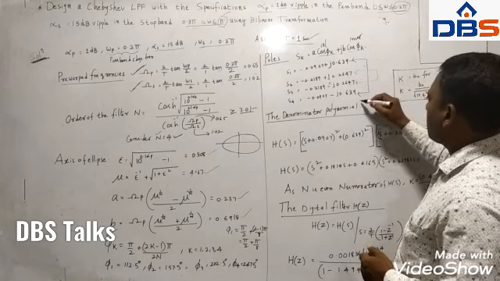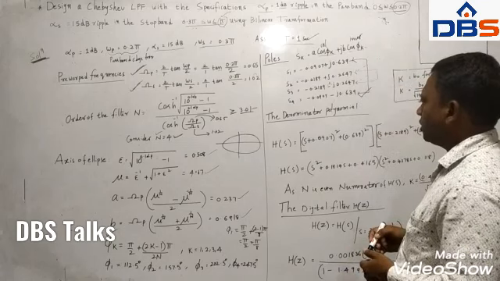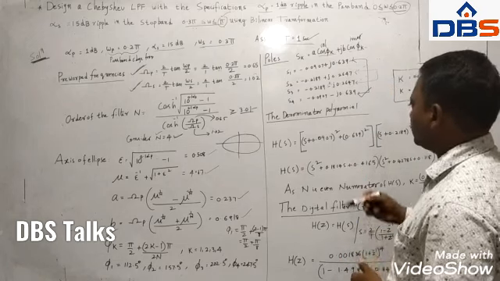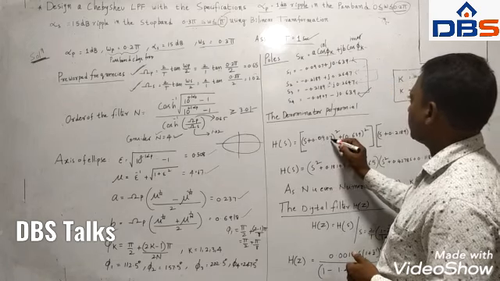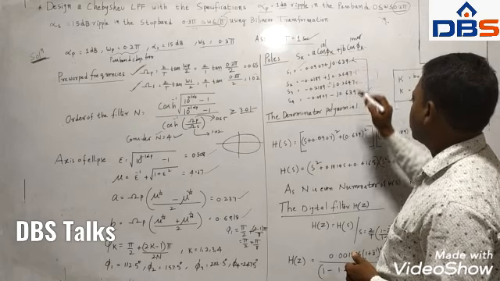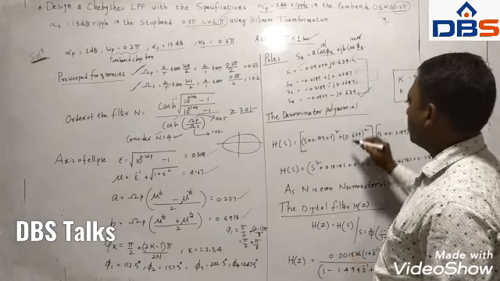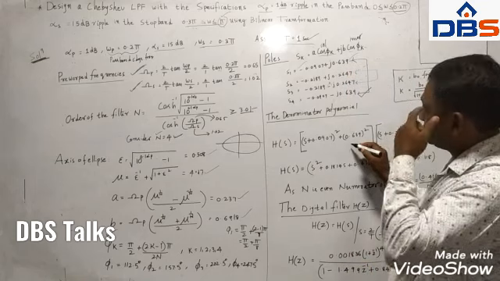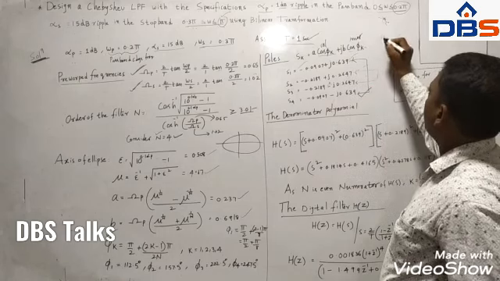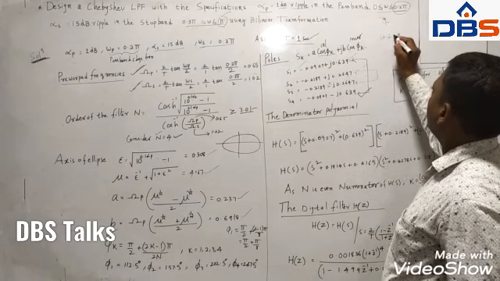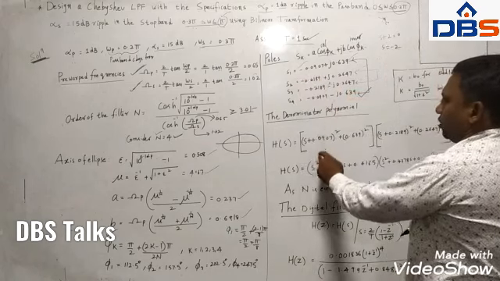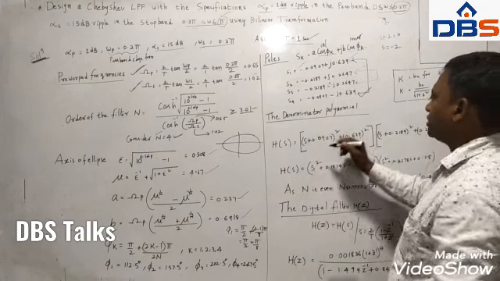Once after calculating the location of the poles, now we have to find the denominator polynomial. Simply, you see this: (s plus 0.0907) whole square plus (0.639) whole square. You take the square of that. Why are you getting s plus? Suppose we have a pole where s plus 2 is equal to 0, the location of the pole we say is s equal to minus 2. Because you are getting minus here, when you take it to the left hand side you will get plus.